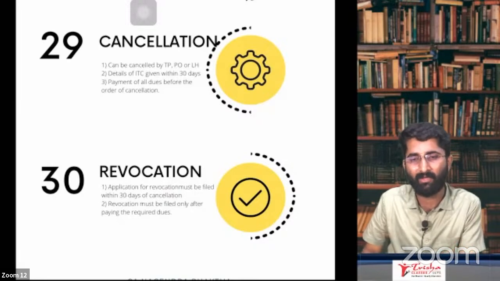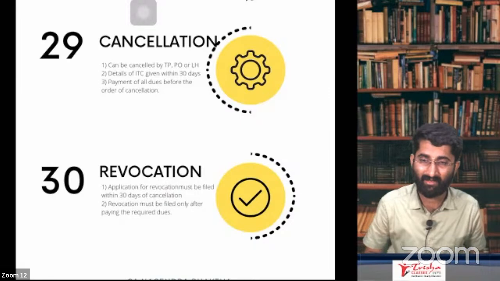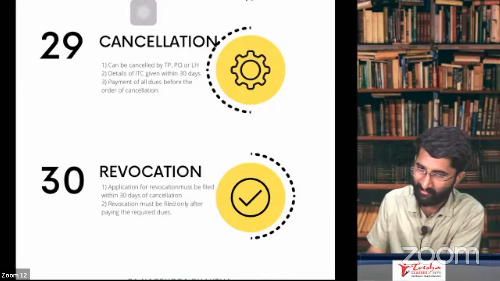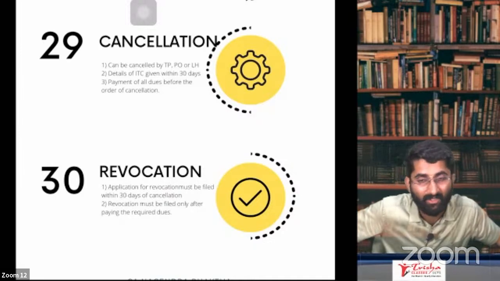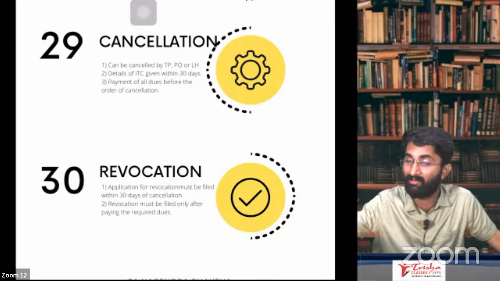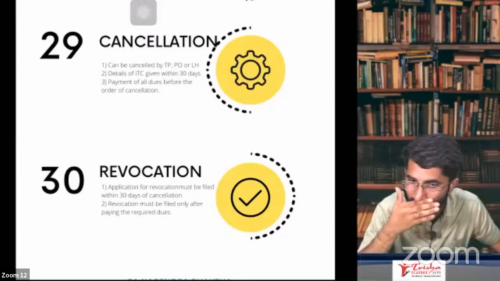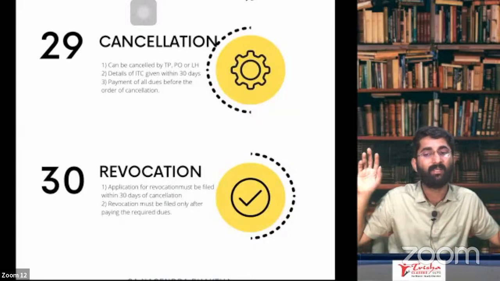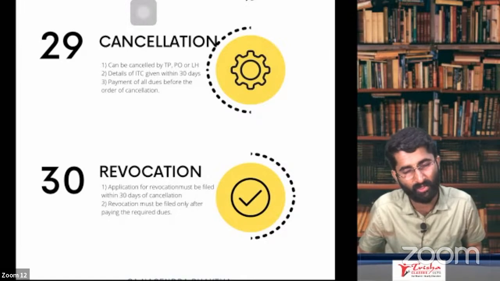Then when can it be revoked? Sir, what is the meaning of revocation? Taking back. It was cancelled, so I want the registration back. If you applied for cancellation yourself and it got cancelled, you cannot apply to revoke.